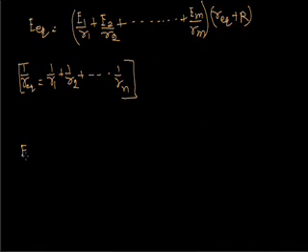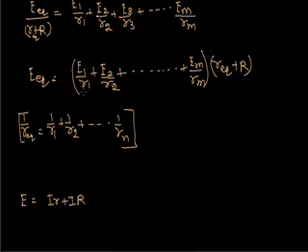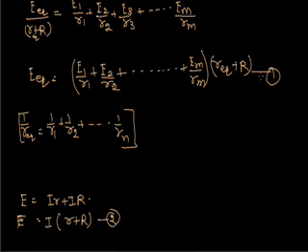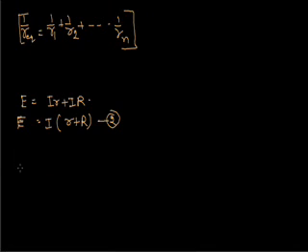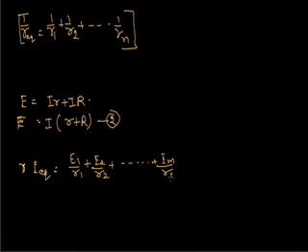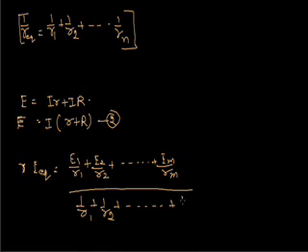We have written the equation for circuit 1, and now we write the equation for circuit 2, with I equals E equivalent upon R equivalent plus capital R. Now if we compare equation 1 and equation 2, we get E equivalent as E1 upon R1 plus E2 upon R2 plus up to EM upon RM, divided by 1 upon R1 plus 1 upon R2 plus up to 1 upon Rm.